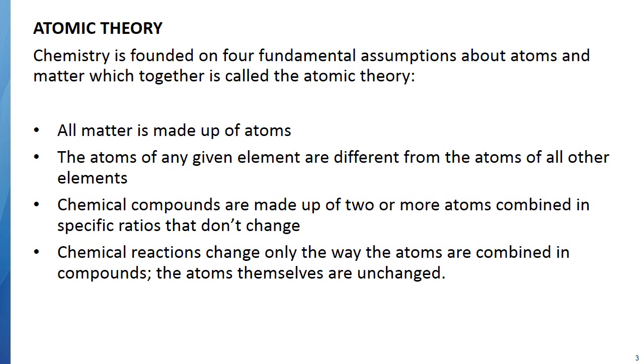So first of all, matter is made up of atoms. The atoms of any given element are different from the atoms of all other elements. Chemical compounds are made up of 2 or more atoms combined in specific ratios that don't change. And chemical reactions change only the way the atoms are combined in compounds. The atoms themselves are unchanged.